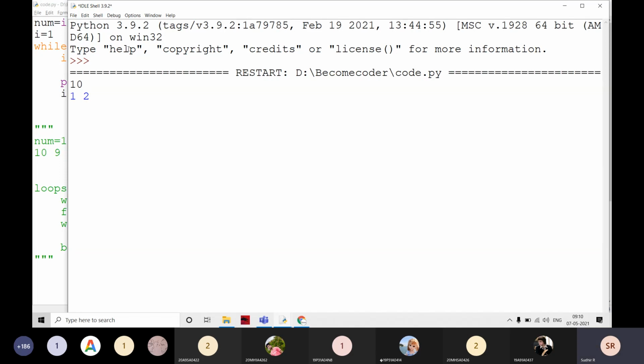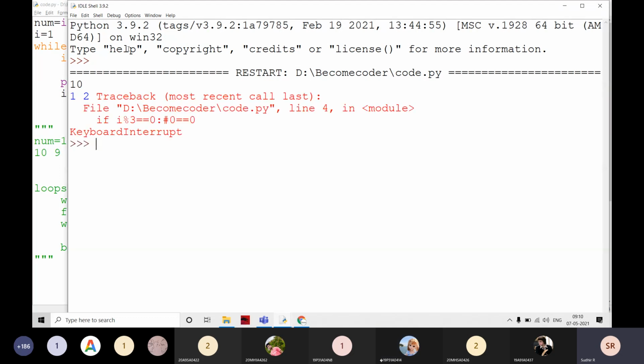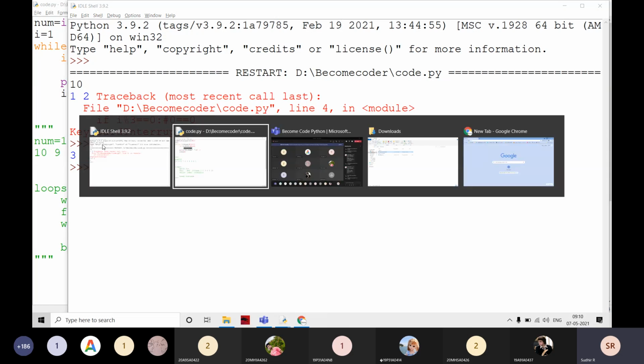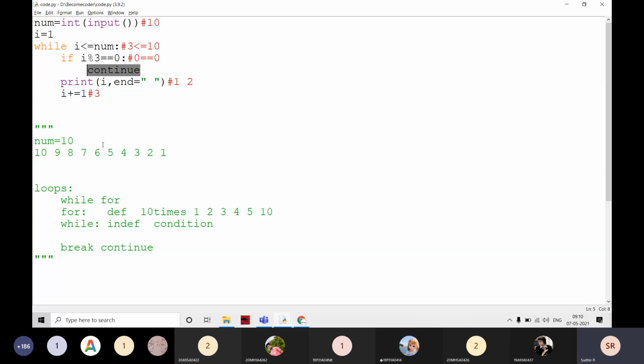Clear, everyone? For example, if you want to come out of it, don't close this, just press Control C. Then it is telling that at this point it is working. Now if I check the i value, what is the i value? The i value is 3, then it is going to stop there. Okay? Do you understand it? This is the mistake here, and we simply have to overcome it.